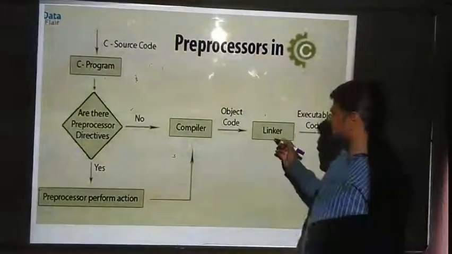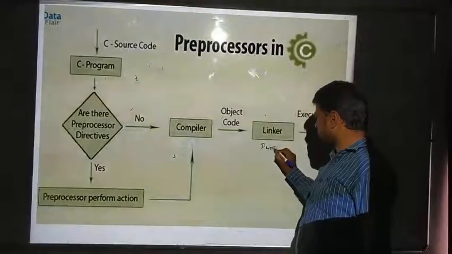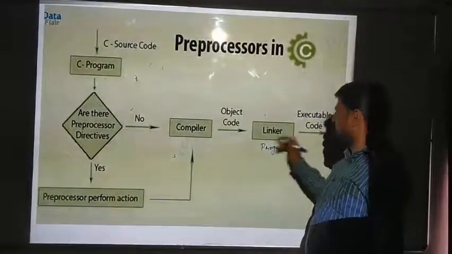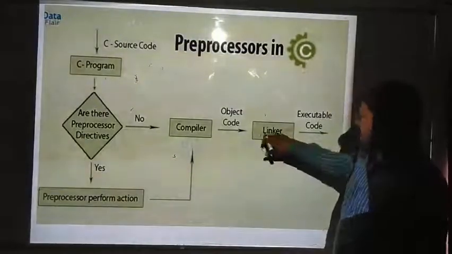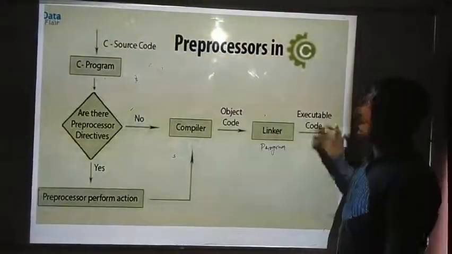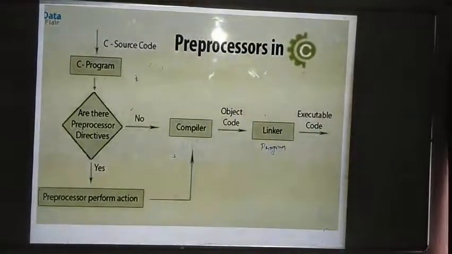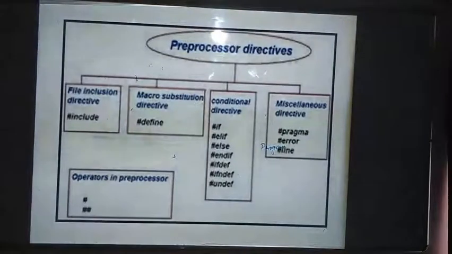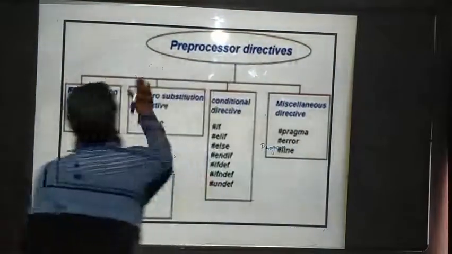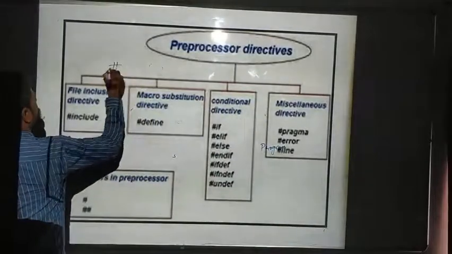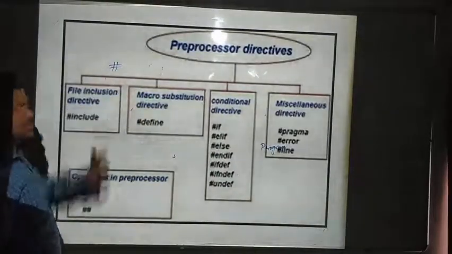This linker is a program. The linker program links, and this object code will be executed. This is about the preprocessor concept. Next we will see preprocessor directives. Preprocessor directive means what? This symbol, and for certain keywords this will be there.